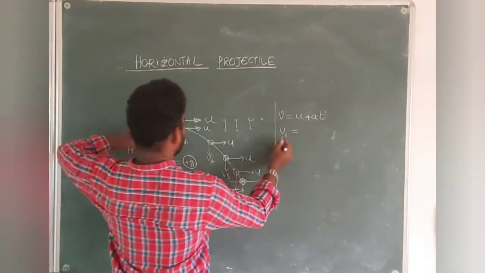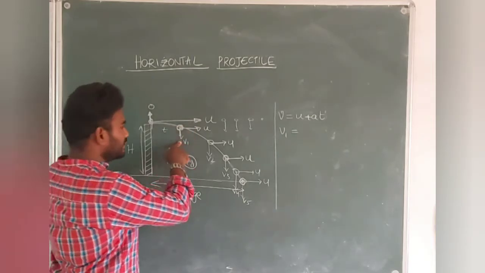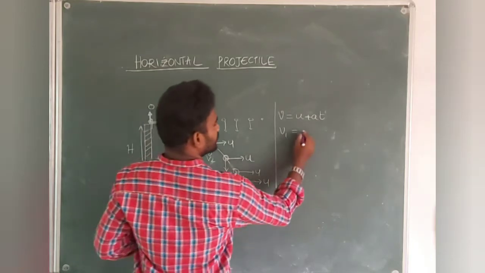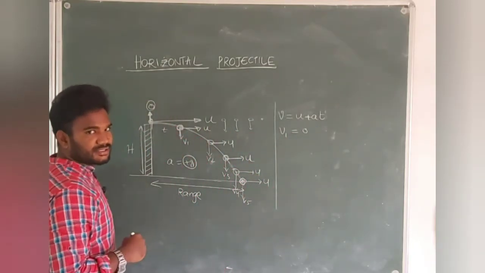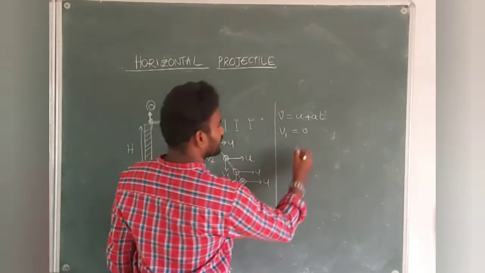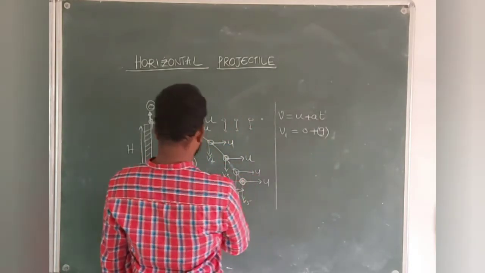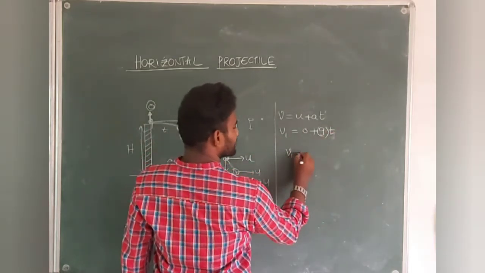Now tell me, students, v1 is equal to? So I wanted to find the vertical velocity at this point. So v1 is equal to what? U means 0, because initially it has started with 0 velocity, the y component of velocity, plus g. A means what? G only, that's why I put plus g here. T means what? T, that's it. So v1 is equal to gt.